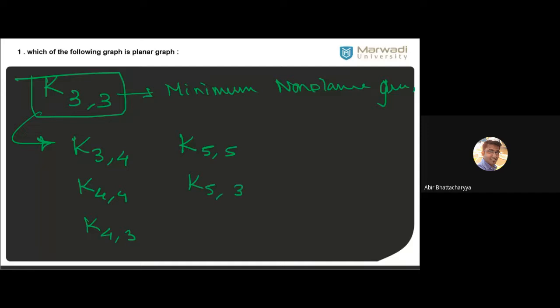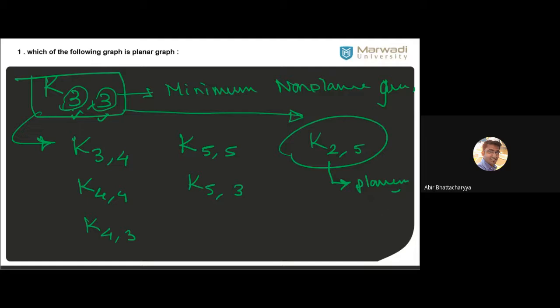But if I ask you K25, K25 is not more than these. Are you getting my point? Because both the vertex counts must be greater than or equal to 3 and 3. That is called a higher-level graph of K33. If I talk about K25, K25 is a planar graph. It is not non-planar.